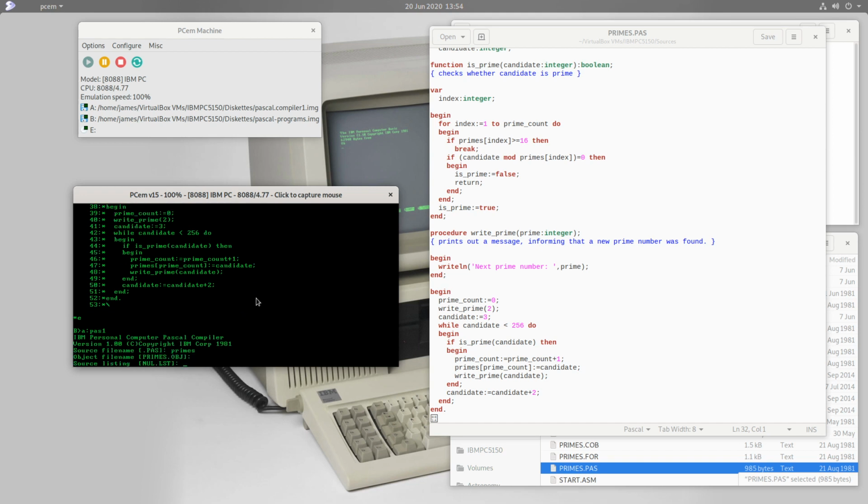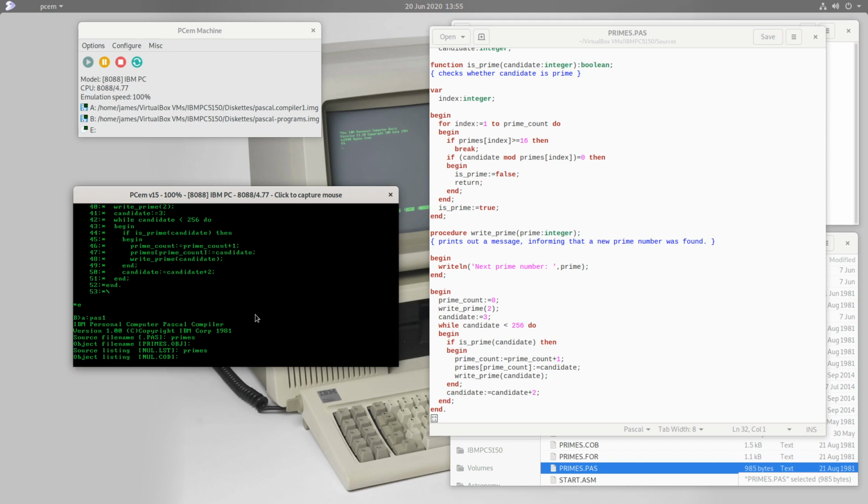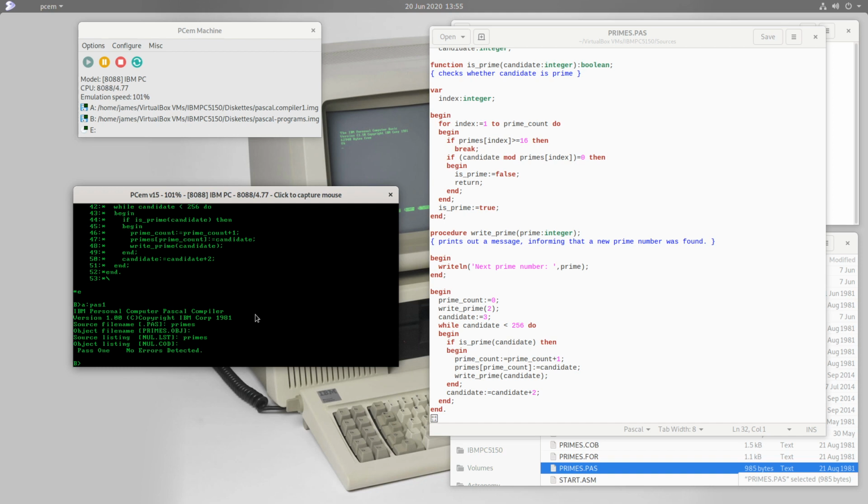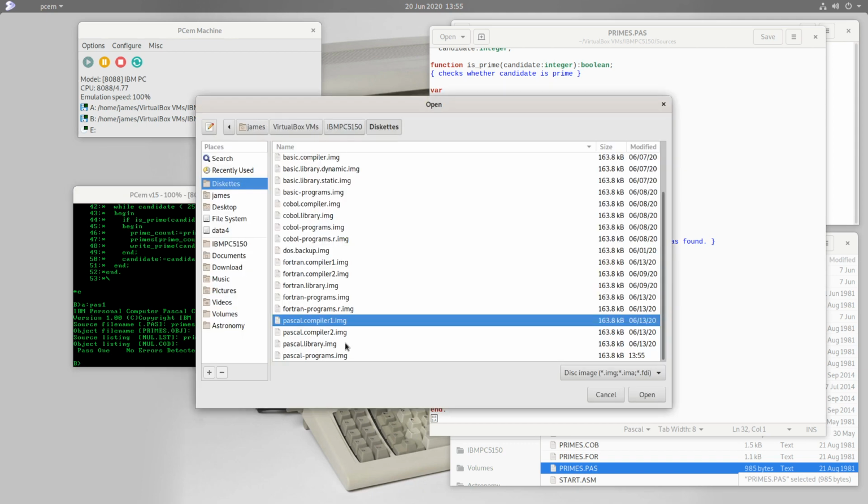So primes.pas this time. Let's make a listing file, and no assembly code, no object, I believe that stands for. Alright, so I copied that faithfully. Let's try the second pass compiler.